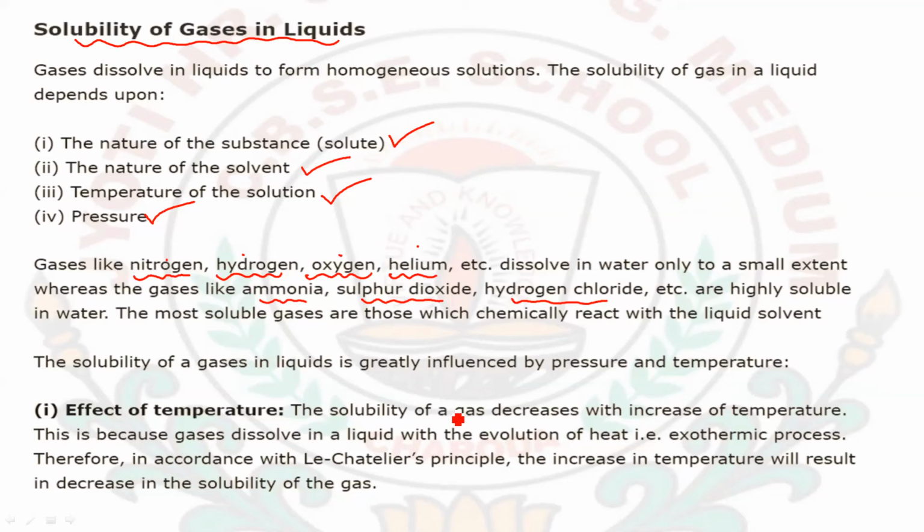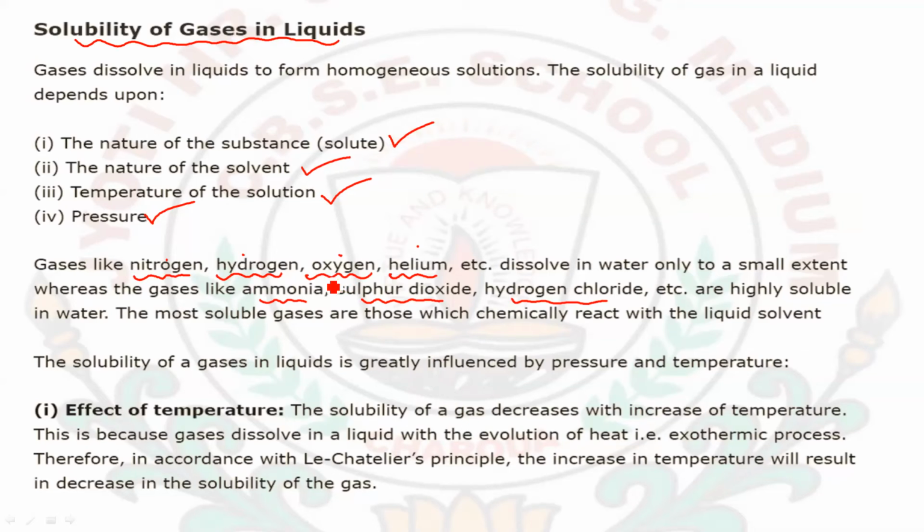On increasing the temperature you will see a decrease in solubility. This is because gas dissolves in a liquid with the evolution of heat, so it is an exothermic process. If I increase the temperature, then according to Le Chatelier's principle, the solubility of the gas will naturally decrease.